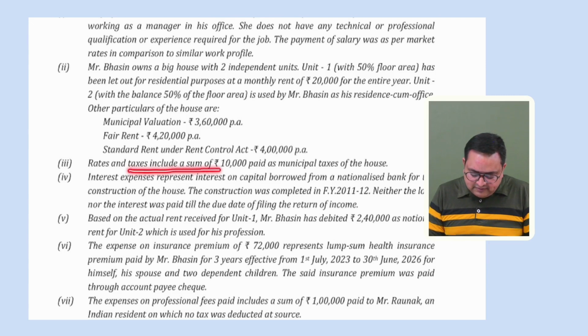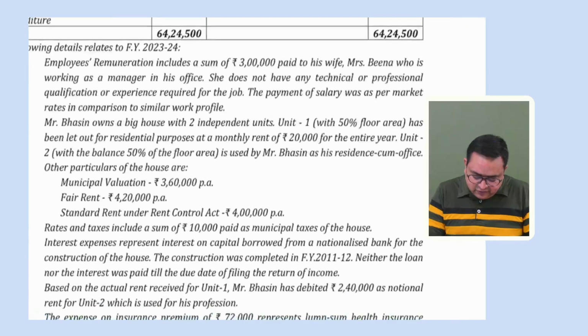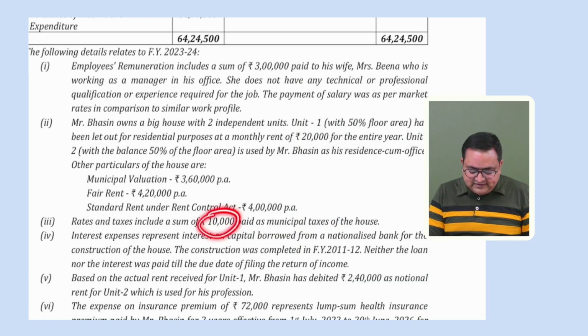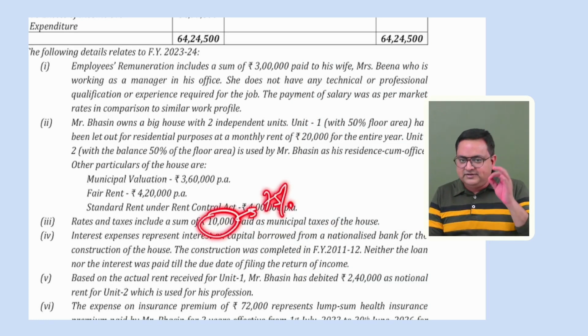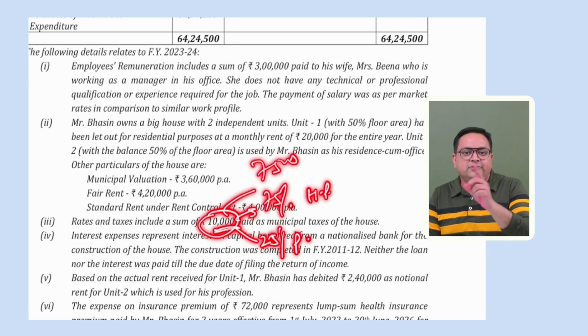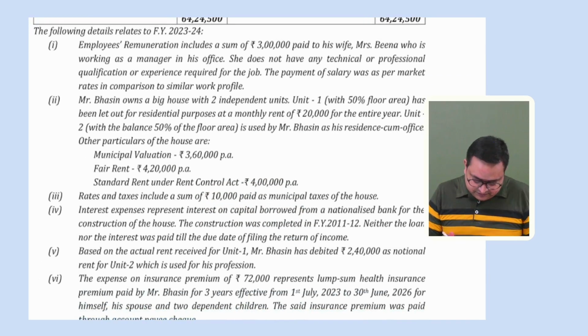Rates and taxes include a sum of 10,000 paid as municipal taxes of the house. So there were some rates and taxes also. And 10,000 is paid as municipal taxes of the house. See, so I can say that this 10,000 is debited to P&L account. 75% is related to your house property, 25% is related to PGBP. So out of this 10,000, 7,500 we are not going to allow. Why? Because it is related to house property. And the remaining 25% we can allow because it is used for PGBP purpose. Okay, very good question.